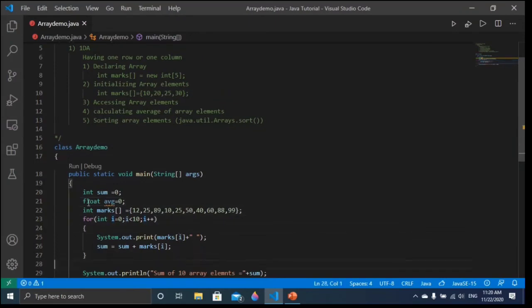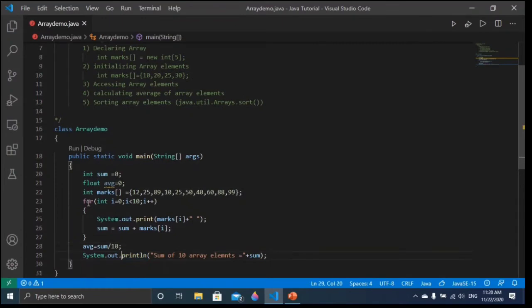And then I will use avg is equal to sum divided by 10. So this is going to be calculated, and let me print this average, because we have already calculated the average over here, so we need to print it.